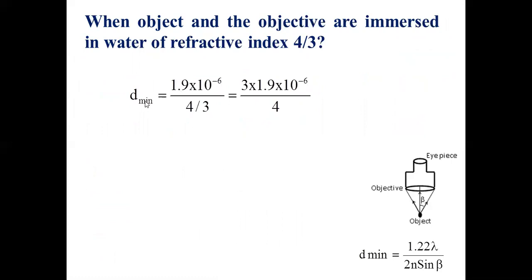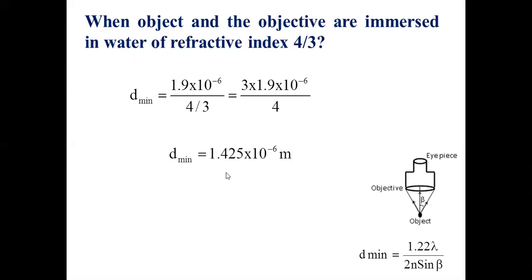So now the minimum distance that can be seen between the two objects, which can be seen clearly, is 1.9 micrometer divided by 4/3, when the object and the objective are immersed in a medium of refractive index 4/3, or into 3/4. Answer is 1.425 into 10 to the minus 6 meters. I think there may not be much deviation in the answer since I have taken 550 instead of 540. This is the answer. So check it.